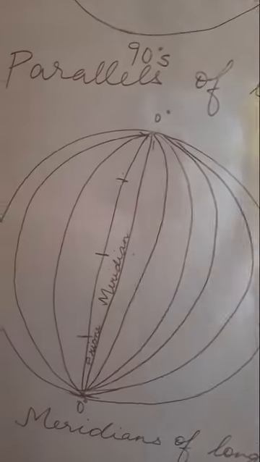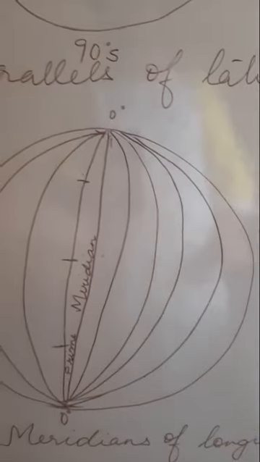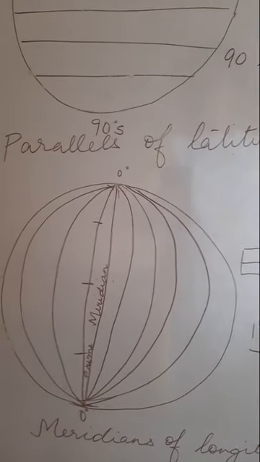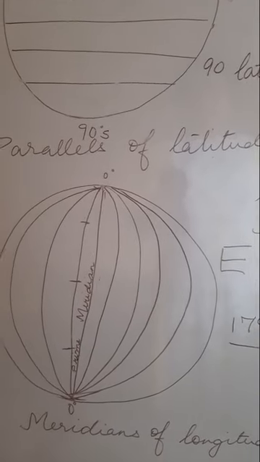If your longitude is the same, then all of you will have noon at the same time. That is, the sun will be overhead at the same time.